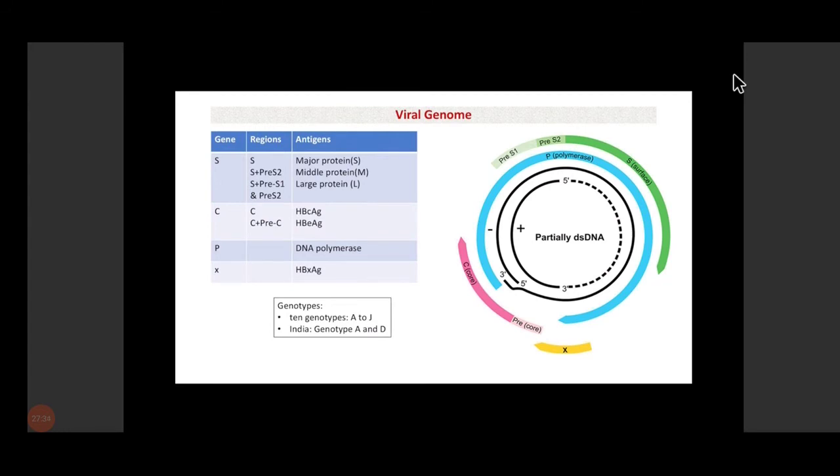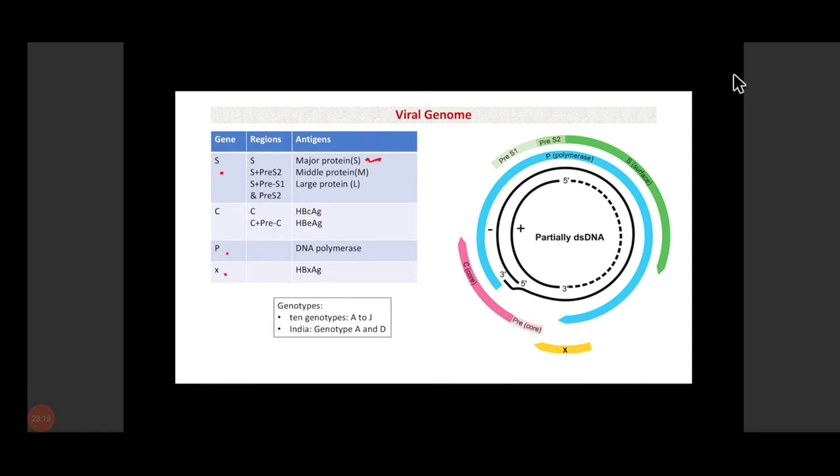Now, if we see the viral genome of the hepatitis B virus, there are different genes coding for different proteins. There is the S gene, C gene, P gene, and X gene. In the S gene there are 3 regions: S region, pre-S2 region, and pre-S1 region. If translation occurs only for the S region, then the major protein will be formed.